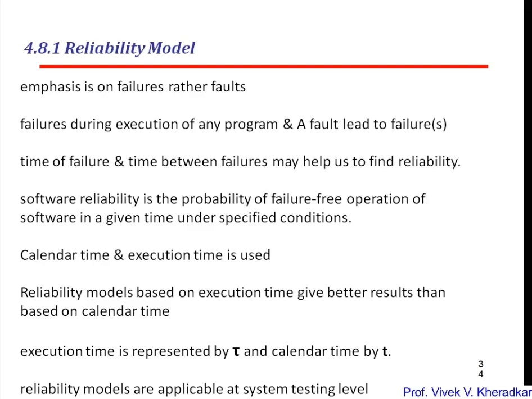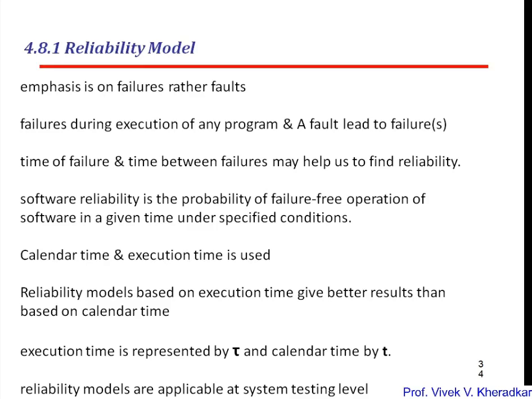There are 2 times used, the calendar time and the execution time, but most reliability models are based on execution time, which gives better results than calendar time. In many cases we have mapping tables that convert execution time to calendar time for the purpose of reliability studies. To differentiate both, execution time is represented by tau, whereas calendar time is represented by t.